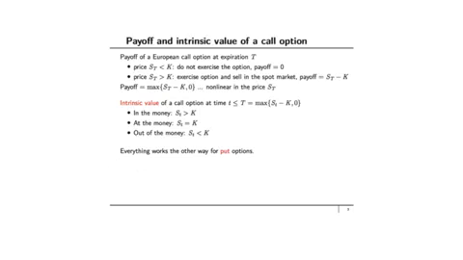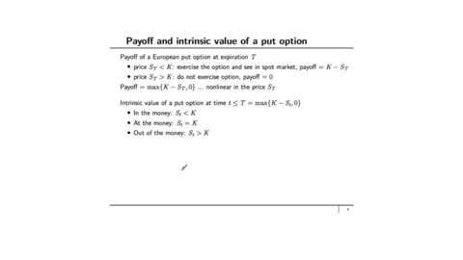All of this works the other way for put options. So for a put option, you exercise when the price S_T is less than K, because it allows you to sell at a higher price. And the payoff that you get is the difference between the exercise price K and S_T. If the price in the spot market is greater than K, then you don't exercise the option. It's better for you to just sell in the spot market, and the payoff that you get is 0. The payoff from the put option, therefore, is the maximum of K minus S_T and 0. Again, it's nonlinear in the price S_T, but it's a different nonlinear function than that associated with the call option.